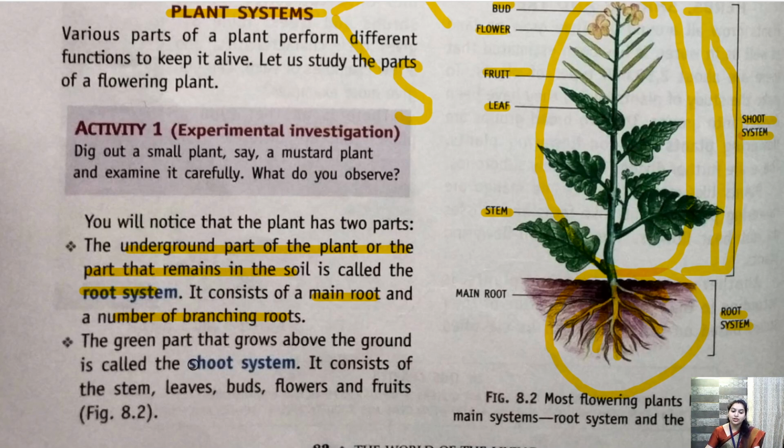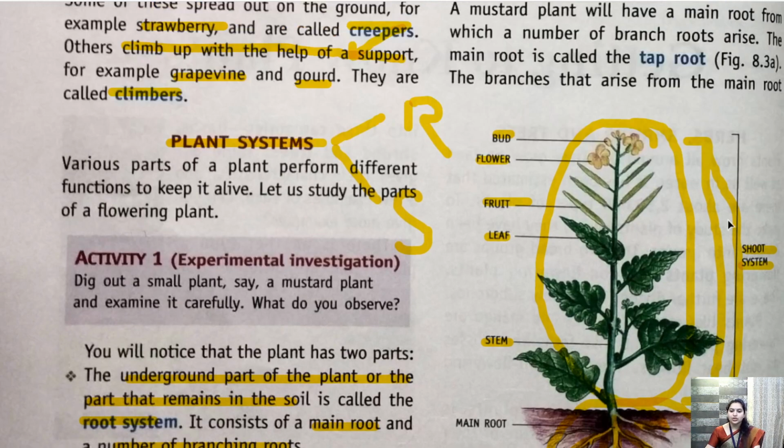Then we have the shoot system. So what is the shoot system? The green part that grows above the ground is called the shoot system. It includes stem, leaves, buds, flowers and fruits. Getting it? So all these things are included in the shoot system.